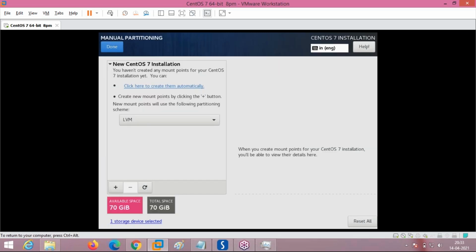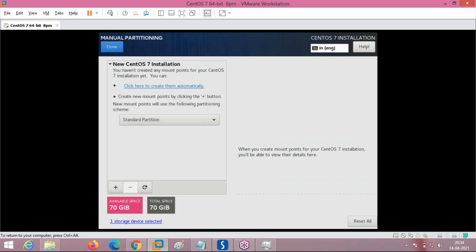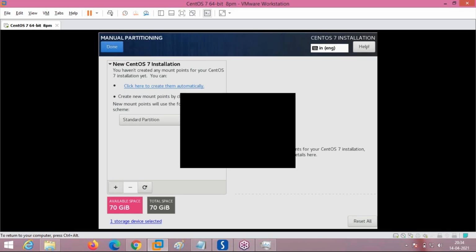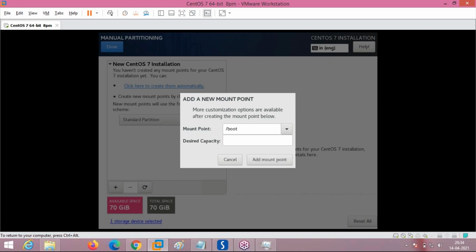Now we are actually doing the partitioning. But here it is showing LVM. We are going to do only standard partitioning. Select standard partitioning and press the plus button. Here it will ask what you want to install. First you have to install boot, always better to install boot first. What is the size of the boot? 300 MB. Add mount point.